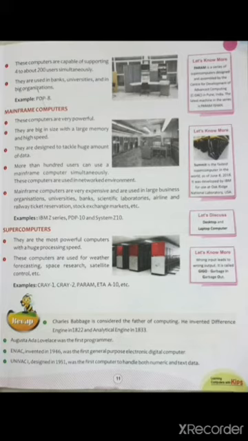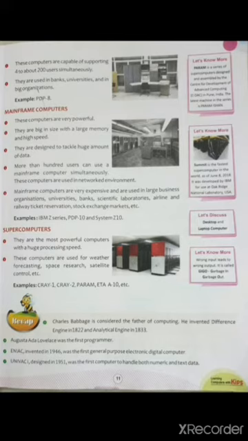What is a network environment, my children? Like a teacher is there who is handling all of you. So a teacher is a network and a teacher is server, you all are my clients. We together form a network. They are used in large business, scientific laboratories, ticket reservations, stock exchange markets, and these computers are very expensive.